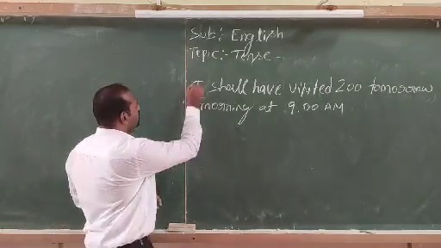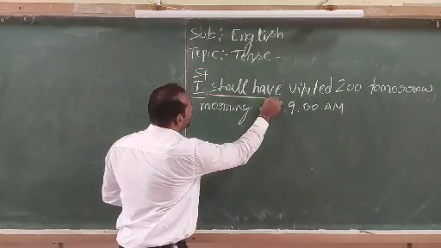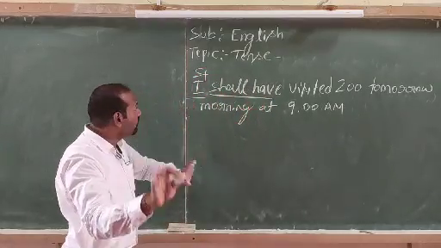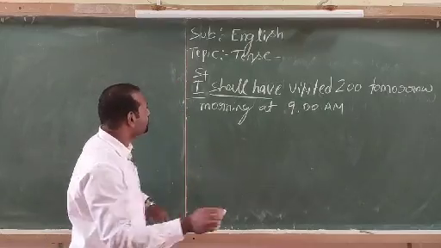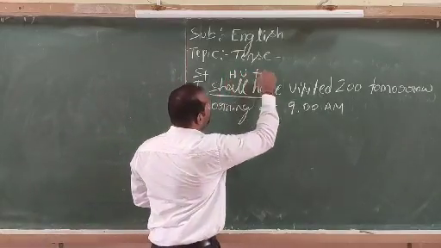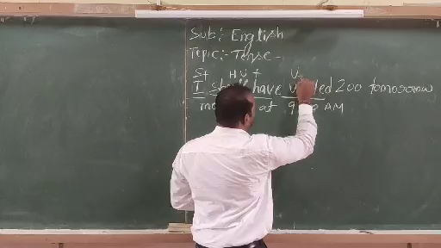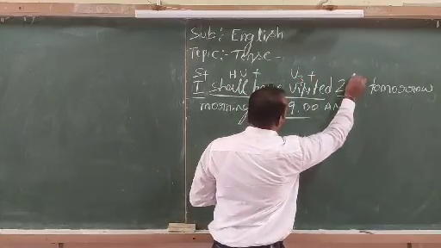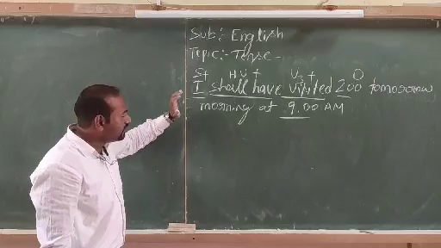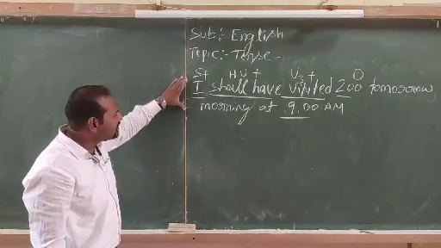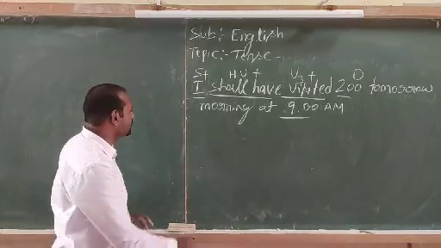Here I stands for subject. I took shall have as the helping verb because the subject is first person singular I, and this is called the helping verb. Visited stands for V3, and the rest of the sentence stands for object. This is called an affirmative sentence, and I would like to change this affirmative sentence to the negative sentence.